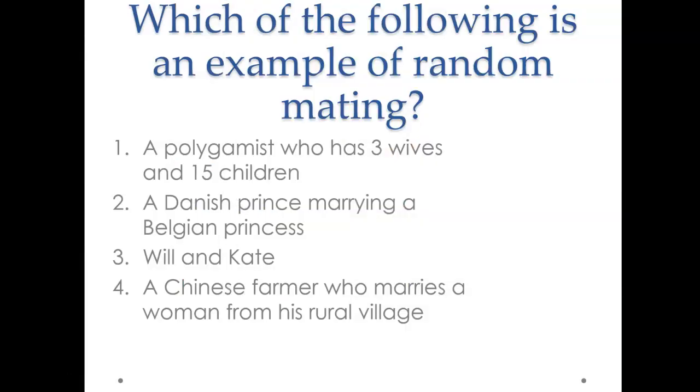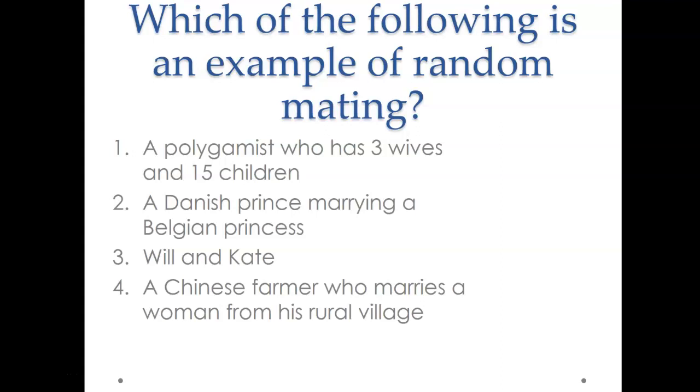All right, let's do a quick comprehension check. Which of the following is an example of random mating? A polygamist who has 3 wives and 15 children, a Danish prince marrying a Belgian princess, Will and Kate, a Chinese farmer who marries a woman from his rural village.